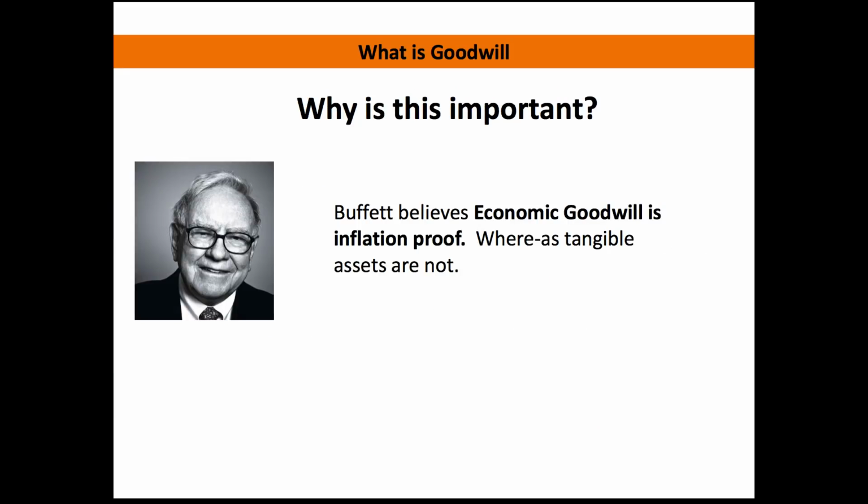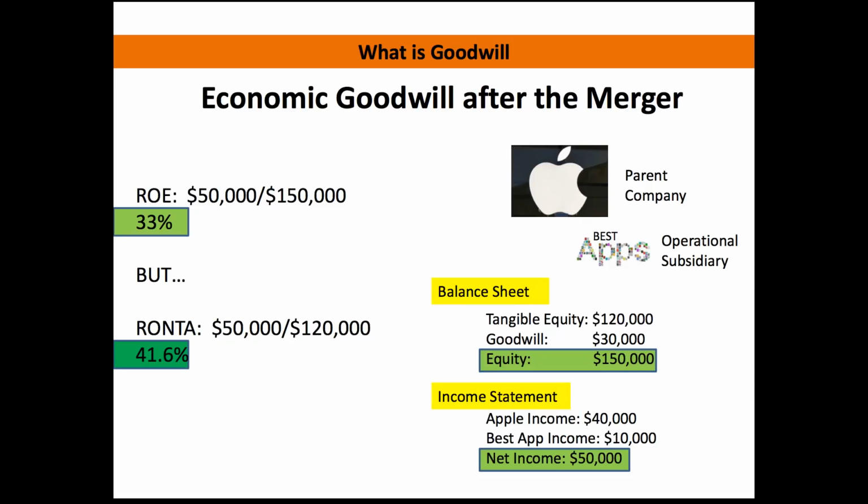So why is that number, net tangible assets, important? This is me dissecting that original quote. It's because Buffett believes that economic goodwill is inflation-proof, whereas tangible assets are not. When we looked at that last scenario and subtracted out the $30,000, he's looking at how much it is going to grow off the tangible assets, because that is not inflation-proof.